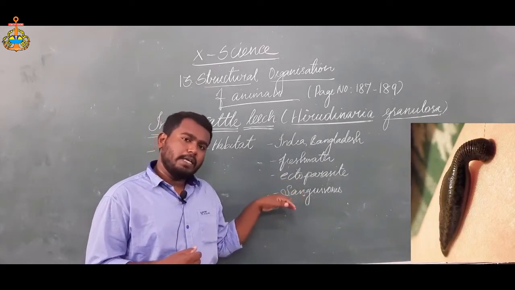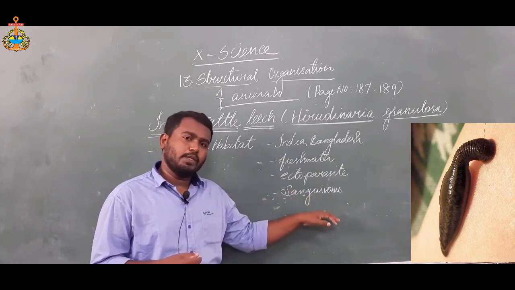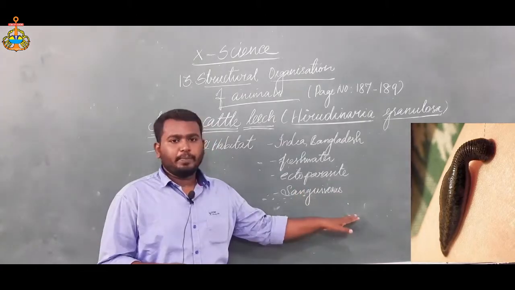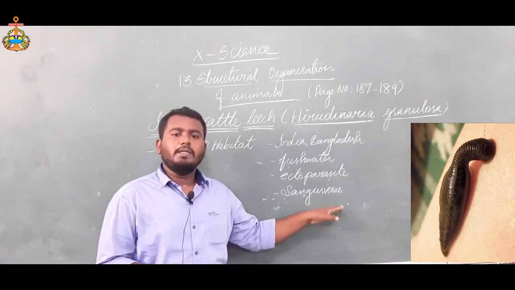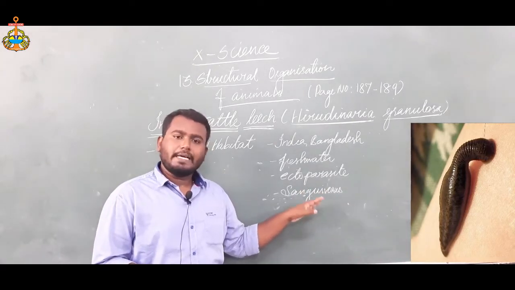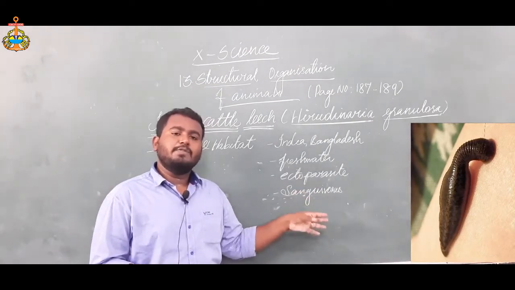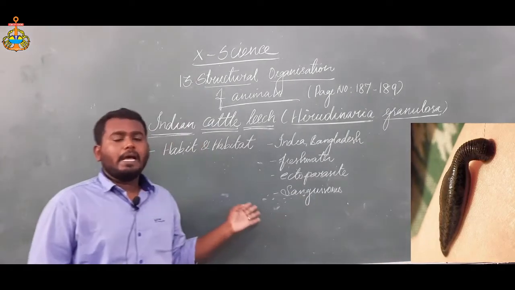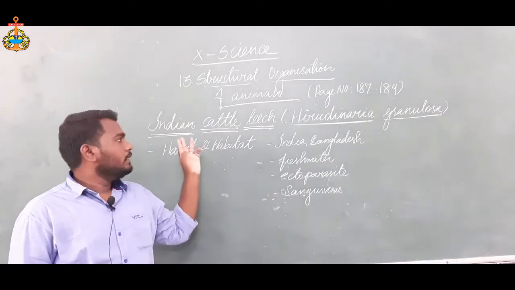Next, it is called sanguivorous. What is the meaning of sanguivorous? Sanguivorous means a blood-sucking animal. What is the main food of this animal? Blood is the main predominant food for the animal. So it sucks the blood from the host. Hence, we call it a sanguivorous animal. That is the basic habit and habitat of the Indian cattle leech.